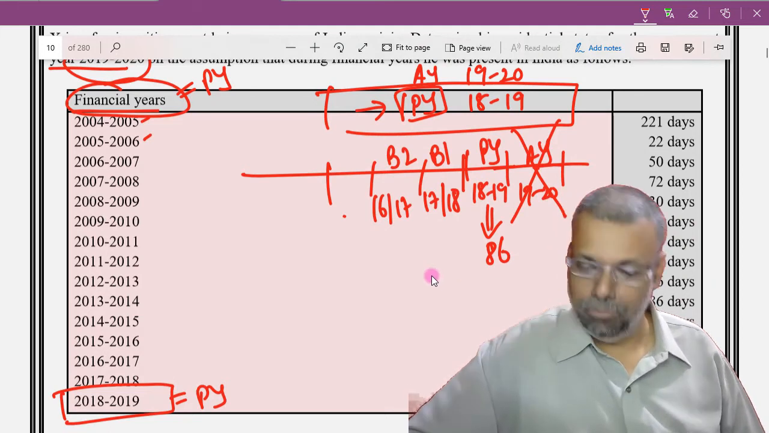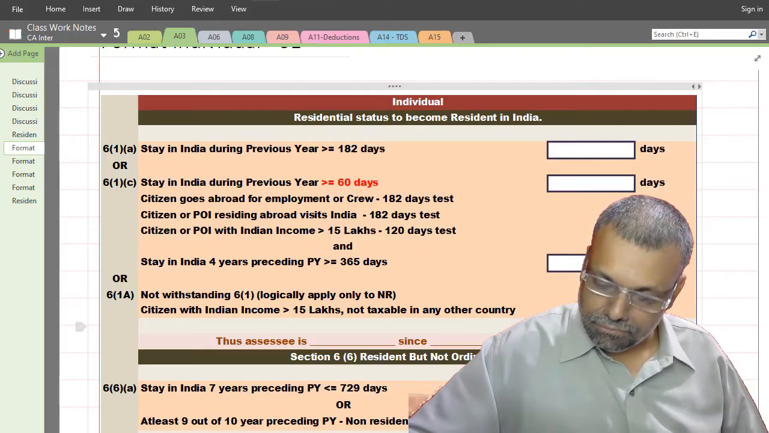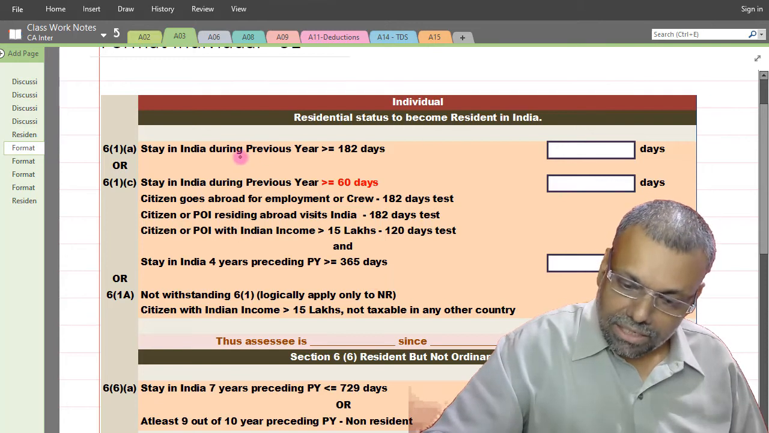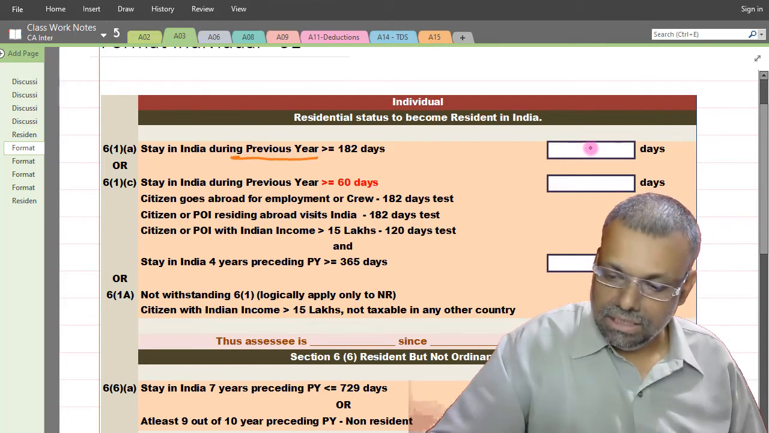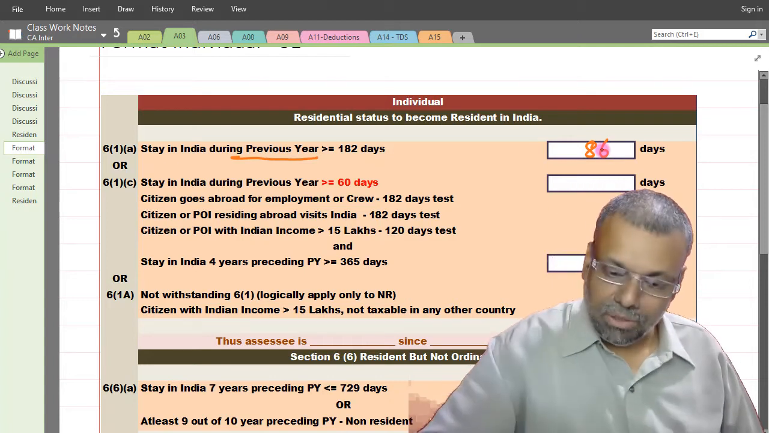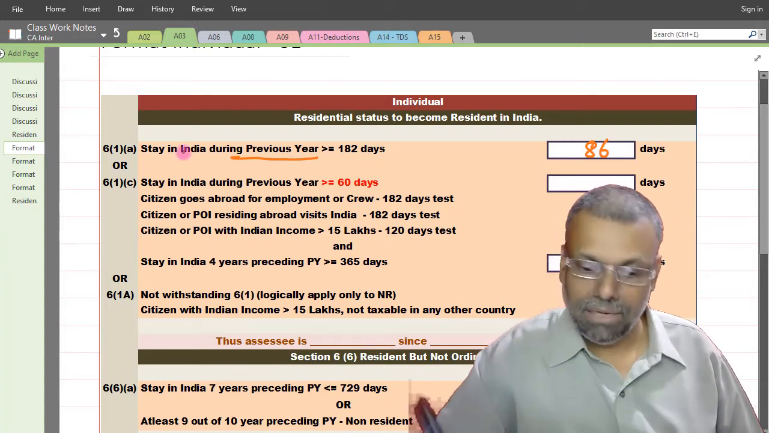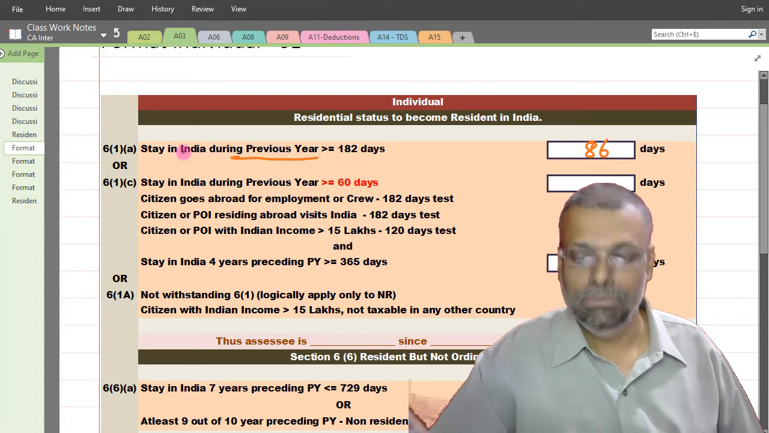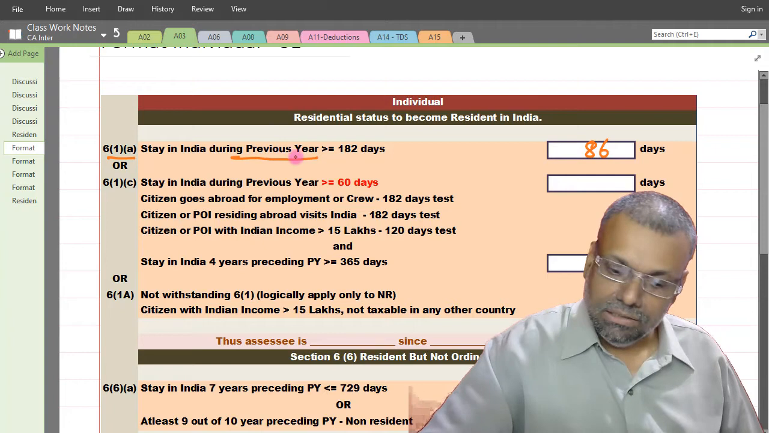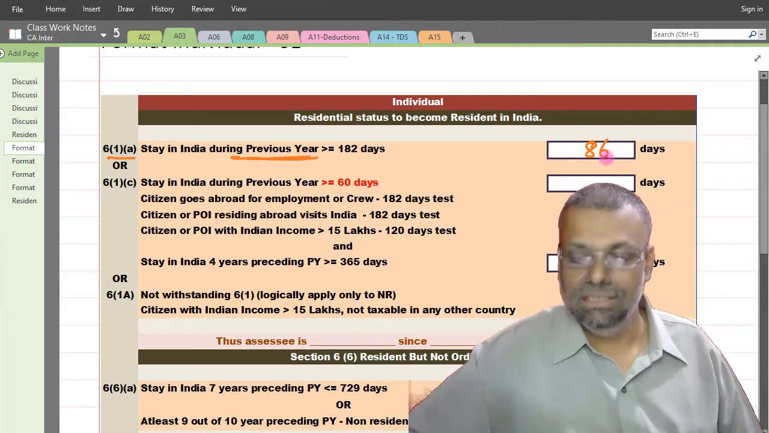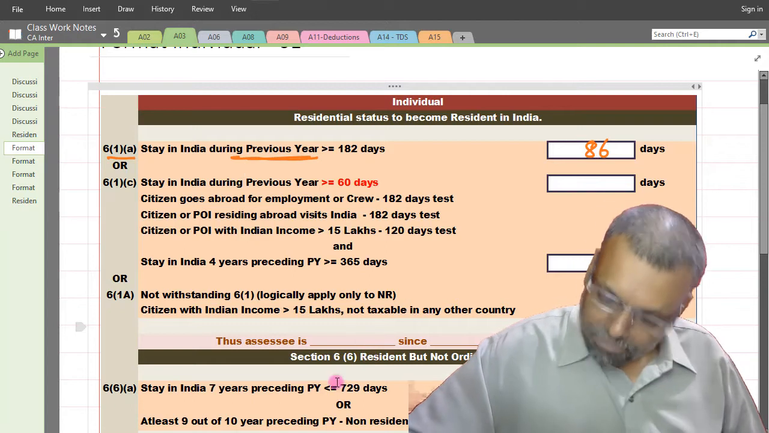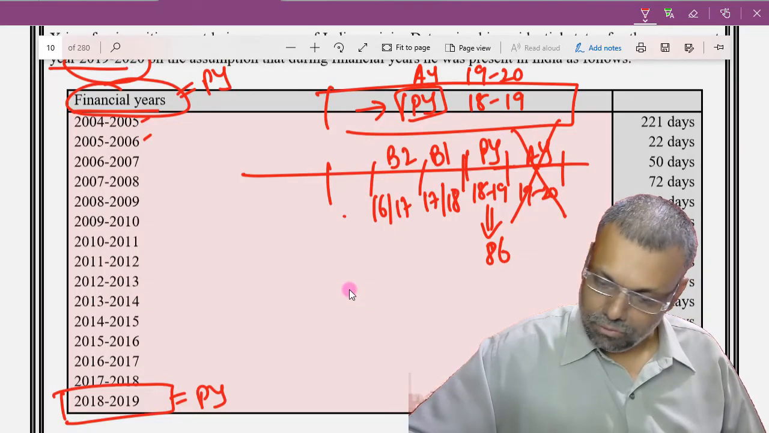In this format, see how I will update. The number of days stayed during the previous year is 86. Just because I don't have to write this condition every time, I have kept it in this particular format for decision making. So for section 6(1)(a), the stay during the previous year is 86 days. This is how I will keep on updating my table. Now let me go forward.